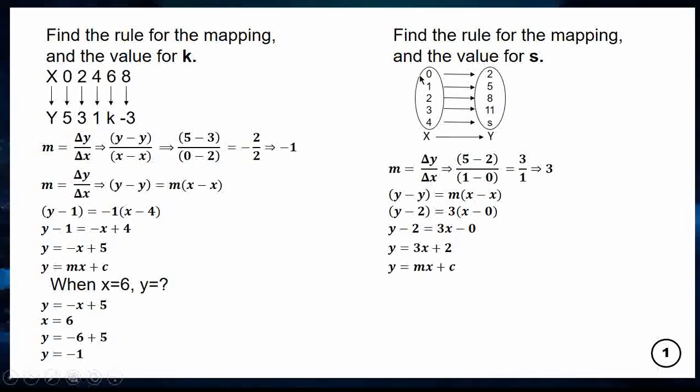So I take the first point: when x is 0, y is 2. So y is 2, put in for the second y. When x is 0, put in for the second x. So 3 multiplied through with the change in x gives 3x minus 0. Negative 2 crosses over and becomes positive 2. So the equation is y is equal to 3x plus 2.